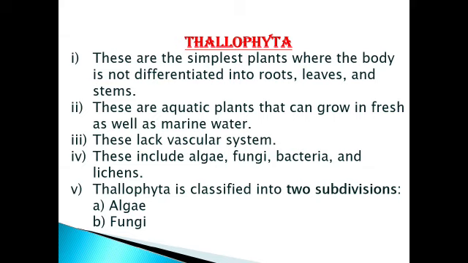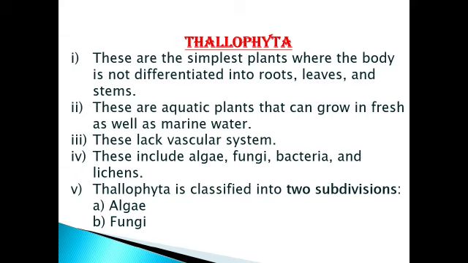Now let's see their characteristics. They grow in water. For their growth they need water, and that water can be fresh water or saline water. Secondly, Thallophyta lack a vascular system, meaning they do not have any vascular system in them. What is the vascular system? The conducting tissue, xylem and phloem. So in Thallophyta, xylem and phloem are absent.